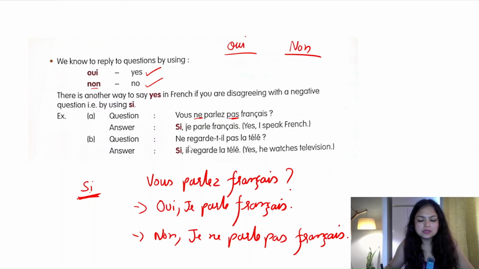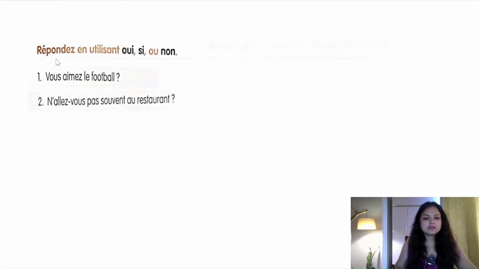Now the second question is ne regarde-t-il pas la télé? This question is also in negative form. It means doesn't he watch TV? And if you are disagreeing with the statement, that means he does watch TV, so you have to answer si, il regarde la télé. Yes, he watches television. And if you are not agreeing with this statement, you can say si, il regarde la télé. So this is the exercise.